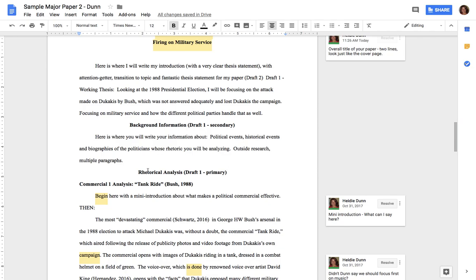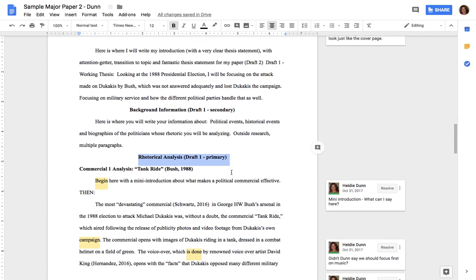Enter, center, bold, new subtitle, rhetorical analysis. This is of primary importance. And now we're going to do a second level subheading, which usually you don't do until you're in like more graduate level paperwork, but that's okay. Congratulations, you're in graduate level paperwork. So our secondary subheading for rhetorical analysis, we've got 3 commercials that we're analyzing. So each subheading for second level is all the way left justified, not centered anymore. It's like a secondary chapter heading within a first chapter.